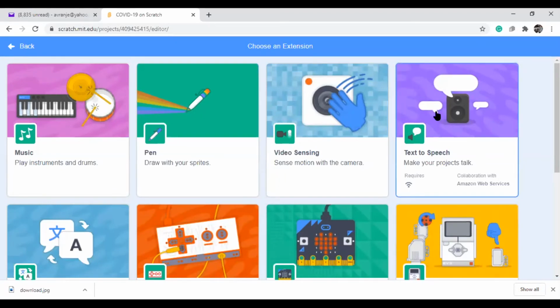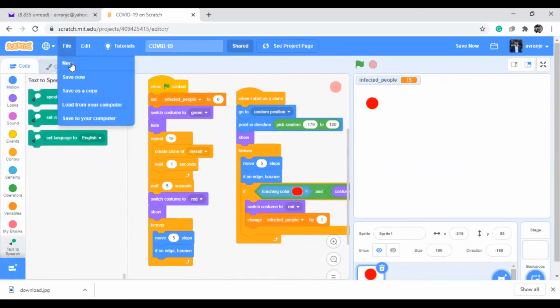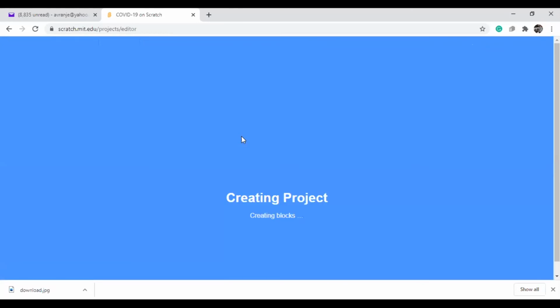Now I will go with text to speech. I will take this one. I will take a new project. This project I will save, and I will take a new project. Text to speech is nothing but...